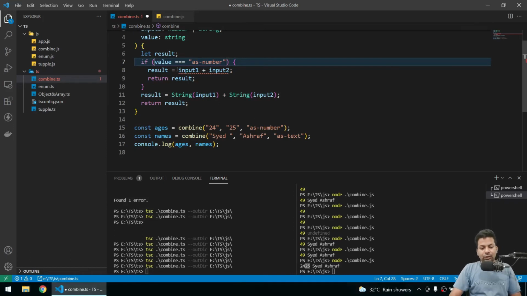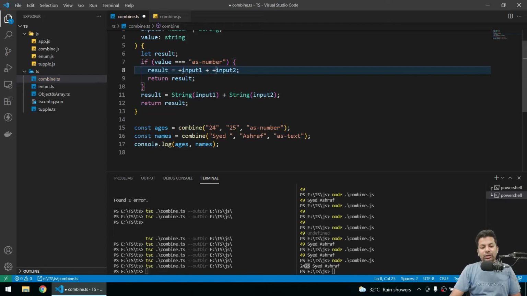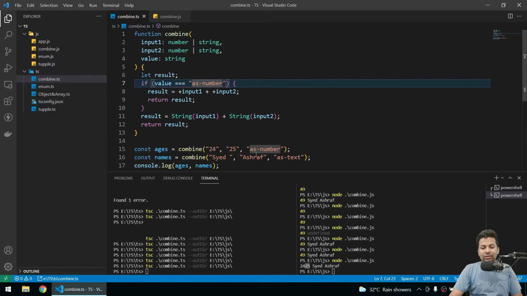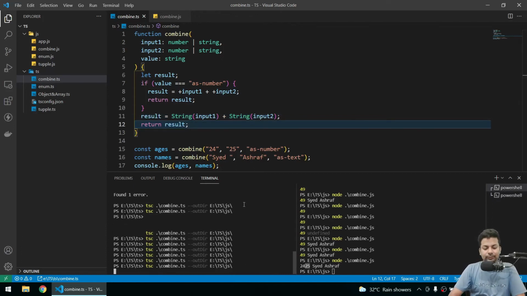So we'll just change it, after that, with a plus, to convert it to number, and here also plus. You can see now it's better. You can also just write Number like this, and that also works, but you can just do plus. Now if it is a number, just do this. If it's an asterisk, it will automatically come here. Now if I compile it with tsc, we're getting the age 49 and name correctly.